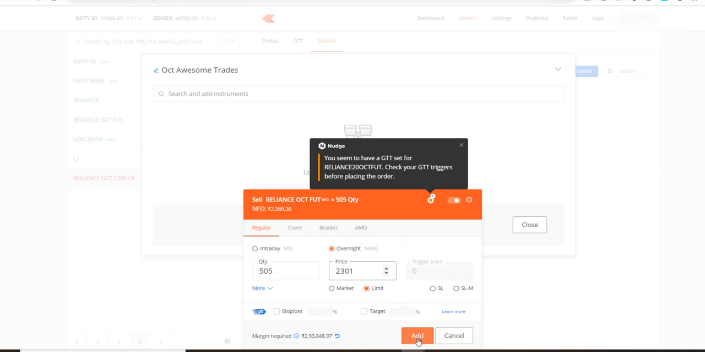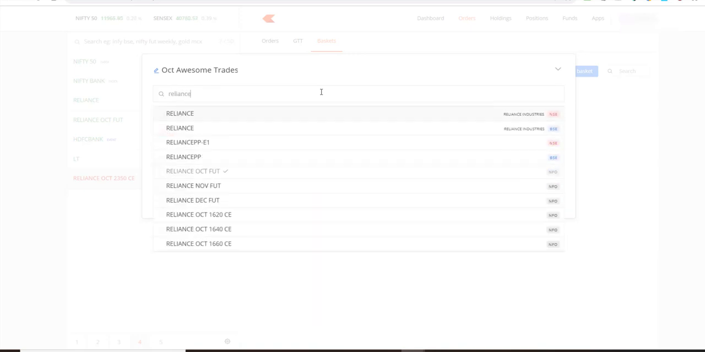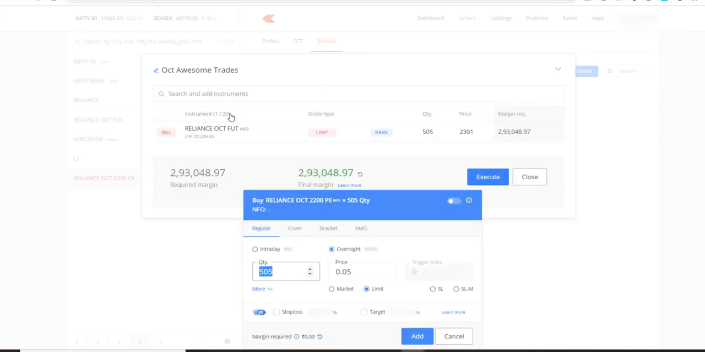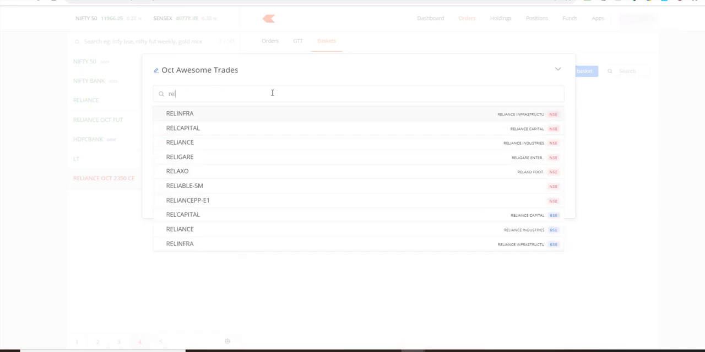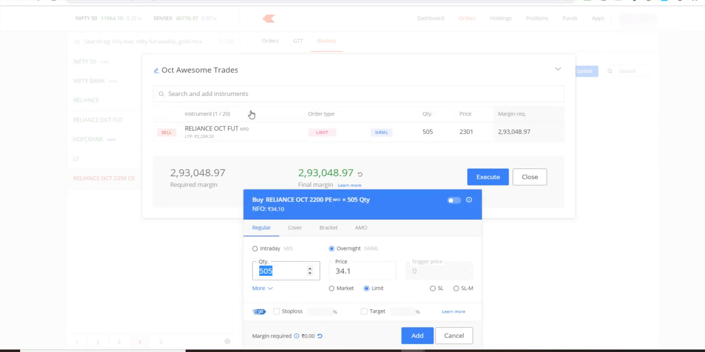Okay, and what I do is I click on add, and at the same time what I also want to do is sell a Reliance put, for example, Reliance October, let's say 2200 put. I want to sell this, right? Now, where do I want to sell this? Let me just add this again, Reliance 2200 put. This is for October, and I want to sell it at 40, let's say. Just trying to give you an example here. This is where I want to sell it, and I want to add this.